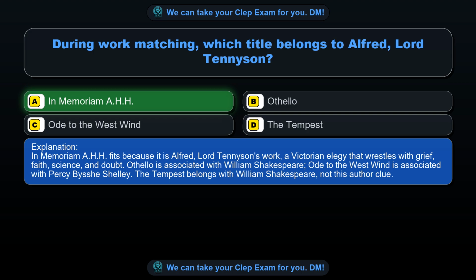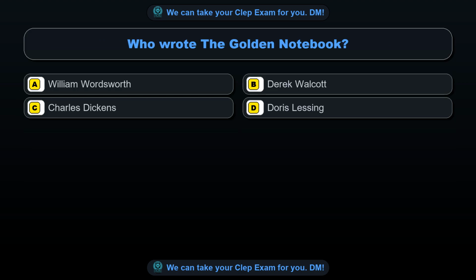Clue. Question 97. Who wrote The Golden Notebook? Option A, William Wordsworth. Option B, Derek Walcott. Option C, Charles Dickens. Option D, Doris Lessing. The correct answer is option D, Doris Lessing.